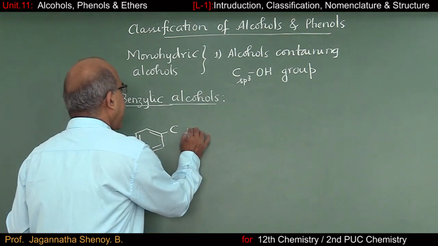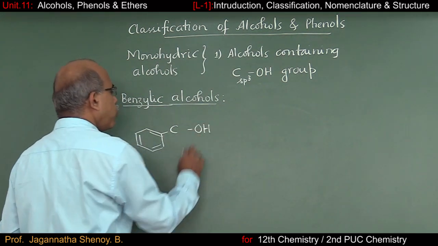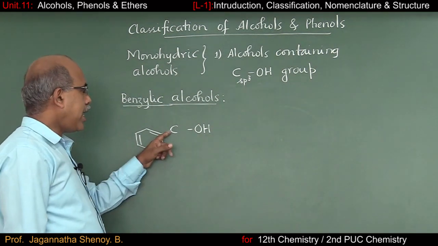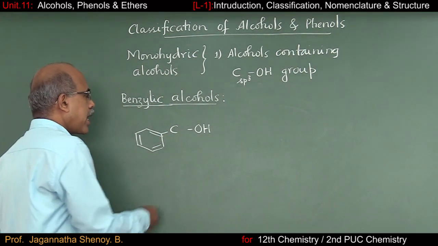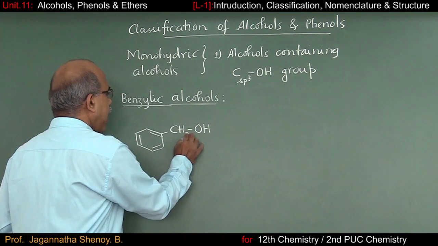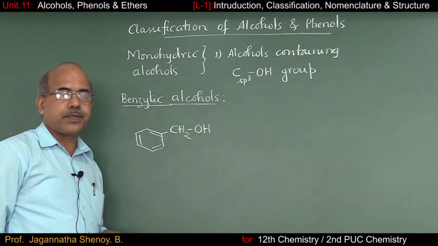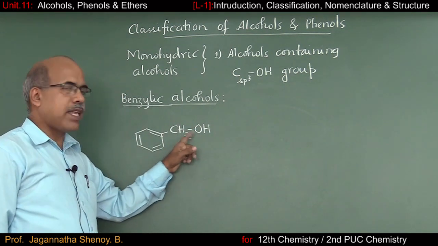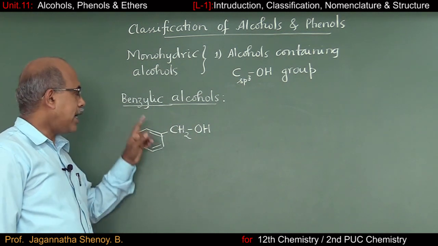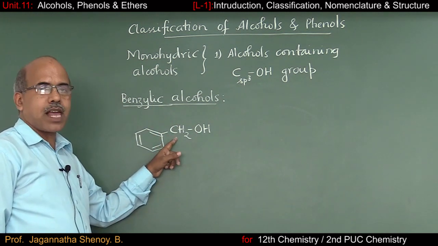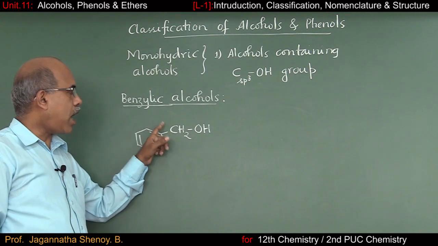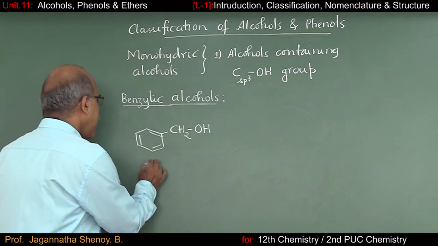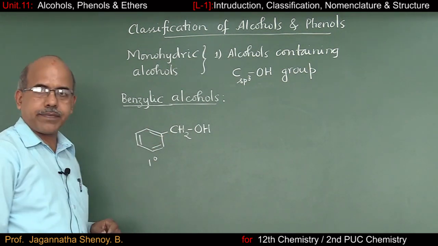So on this carbon atom, if you have an OH group, the tetravalency of this carbon atom can be satisfied if we have two hydrogen atoms. So this is actually benzyl alcohol. And what type of benzylic alcohol is it? It has to be a primary benzylic alcohol.